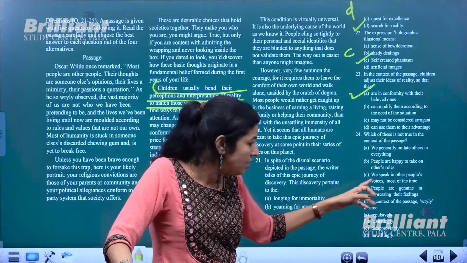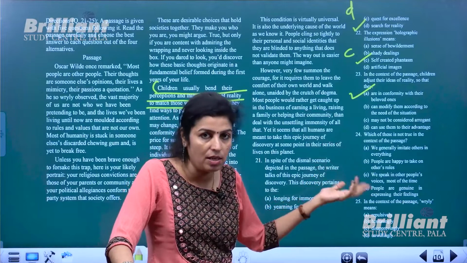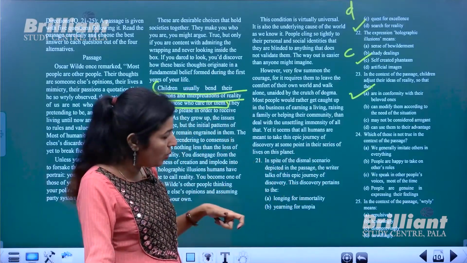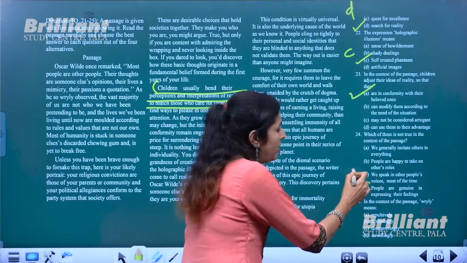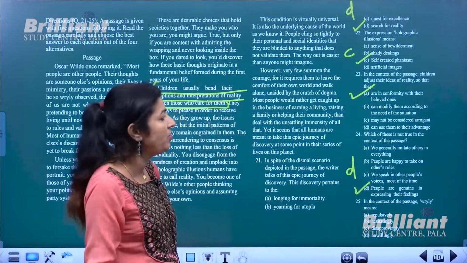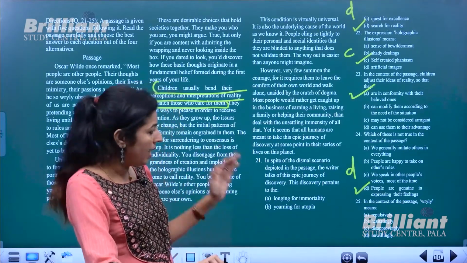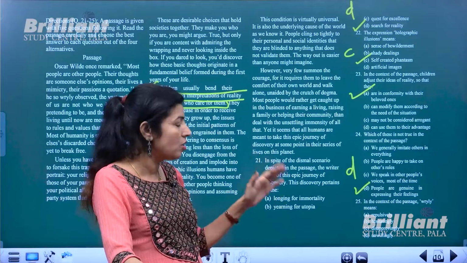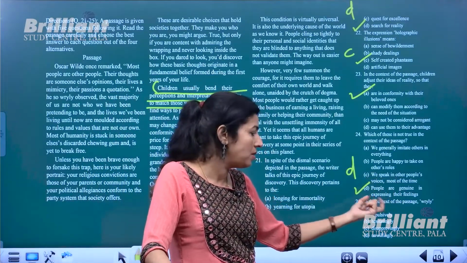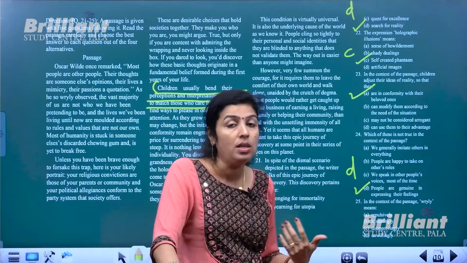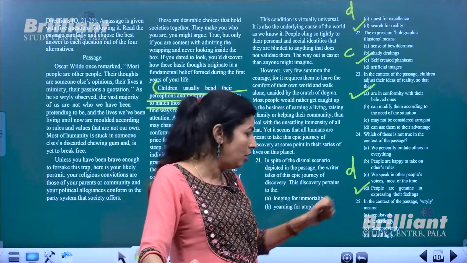And then the third option is, we speak in other people's voices most of the time. That means we imitate others. That also is mentioned. So now the fourth one, people are genuine in expressing their feelings, is something which we did not mention in the particular passage. So that is contradictory to the passage, or not true. People are actually not genuine. According to this passage, people are not genuine. Okay, so this is the option.